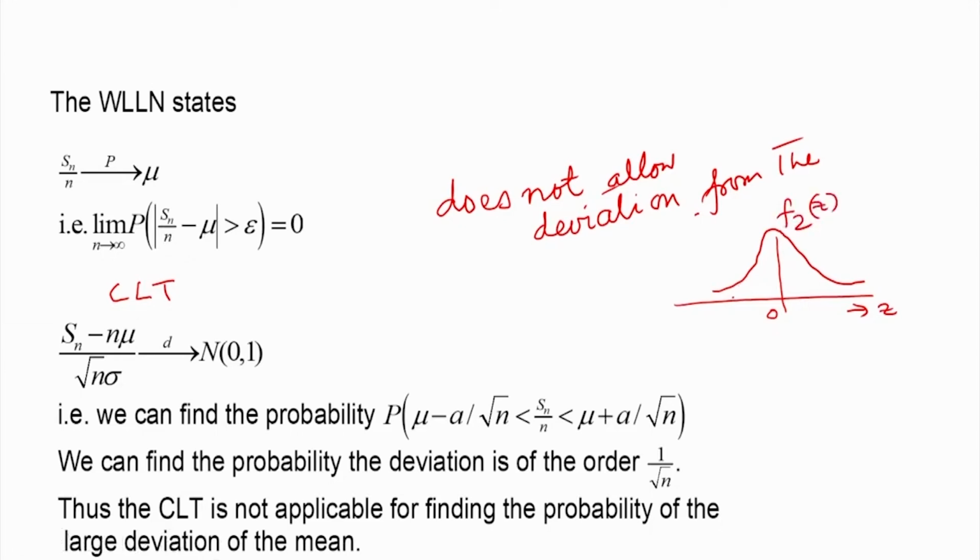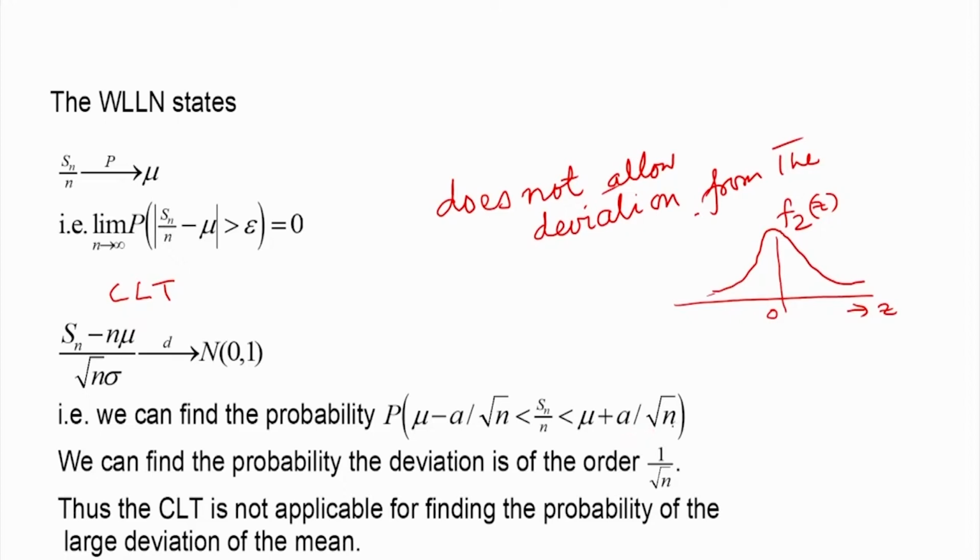Now it is a short tail distribution, as the normal distribution is, and therefore we can find the probability of this form only, between mu minus a by root n and mu plus a by root n. Because as n goes to infinity, this term will become smaller and smaller.